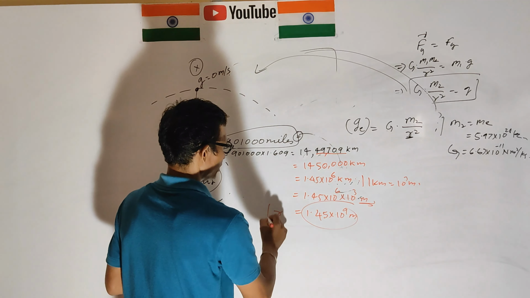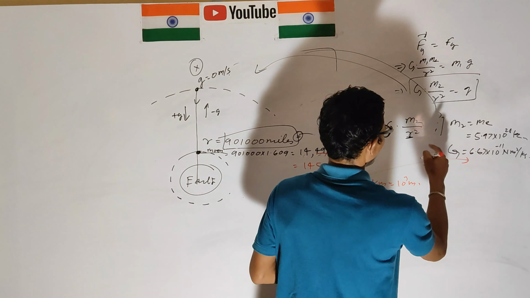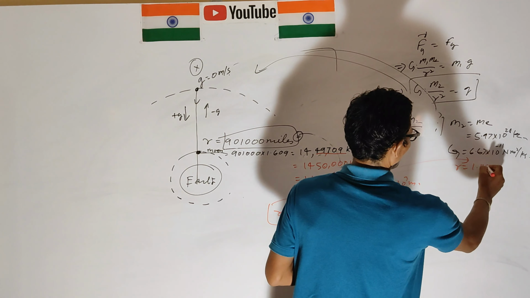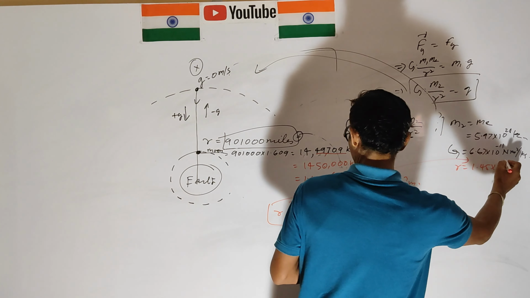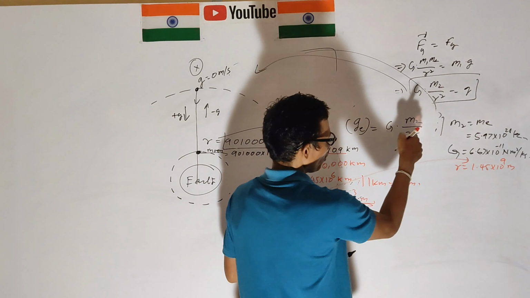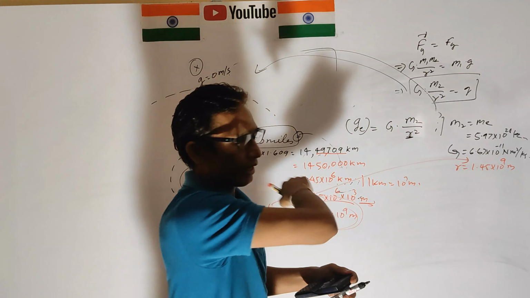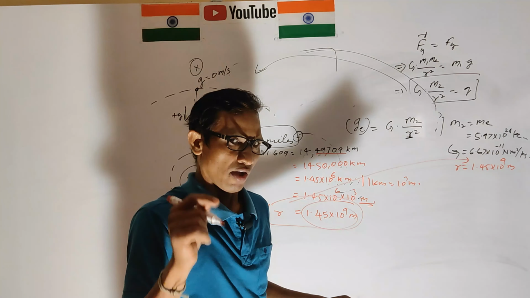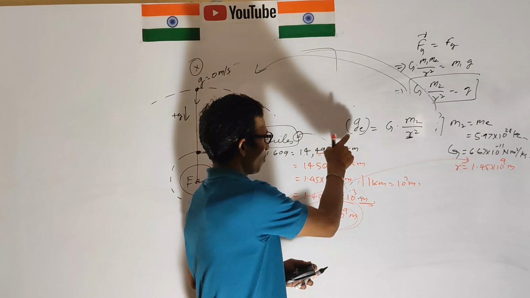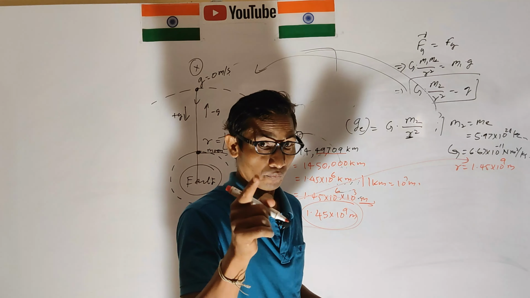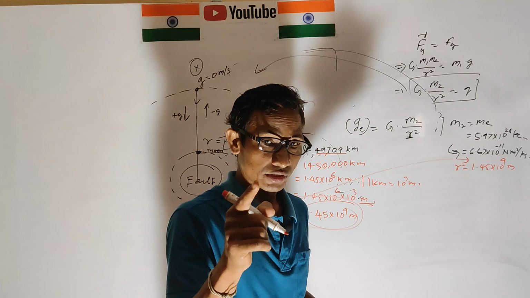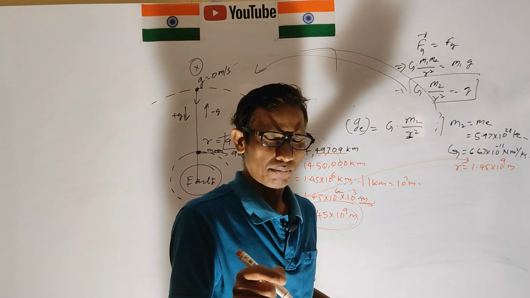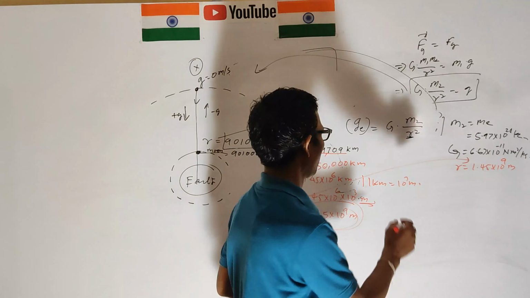This is the distance, this is the r distance. We put the value of r equal to 1.45 into 10 to the power 9 meter. Now we put the value. After putting the value, we get the acceleration due to gravity due to earth as 0. Not exact 0, but approximately equal to 0.